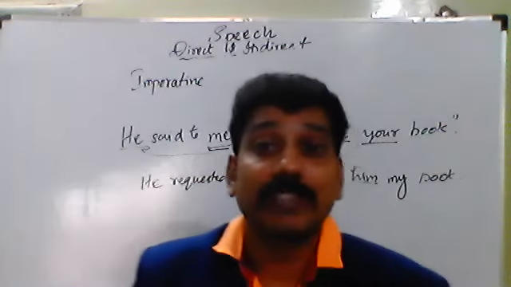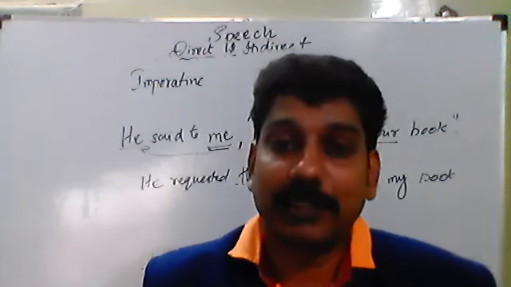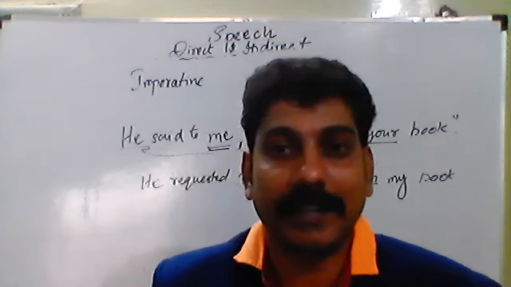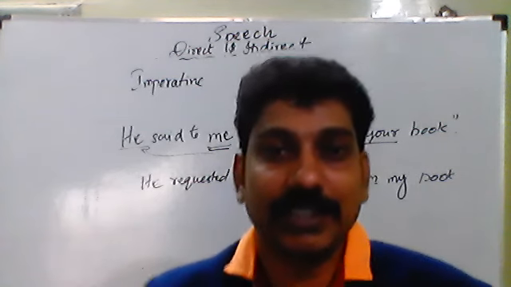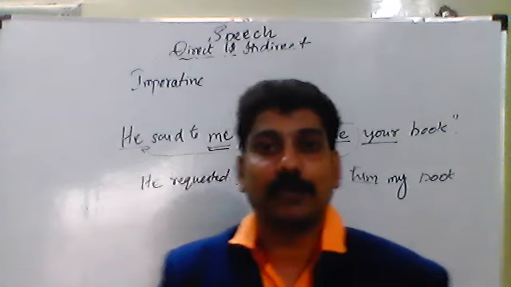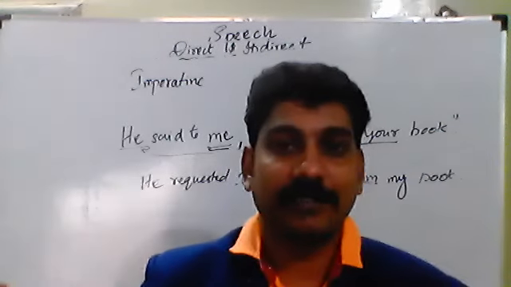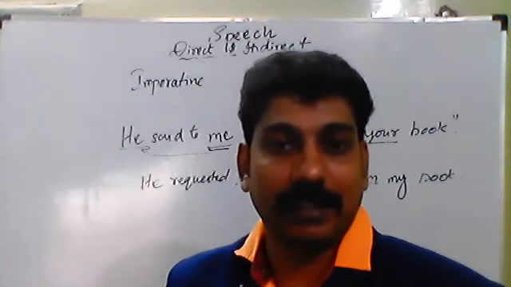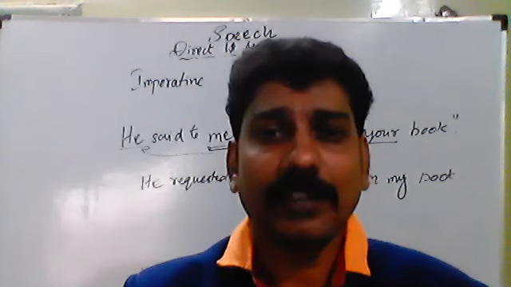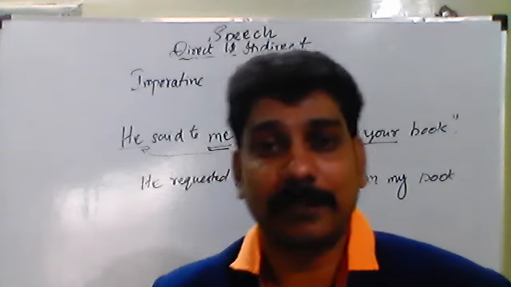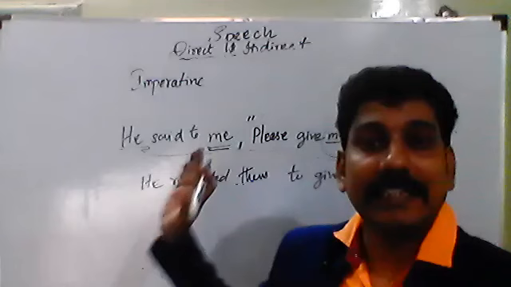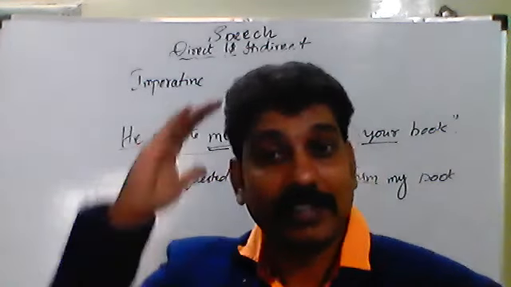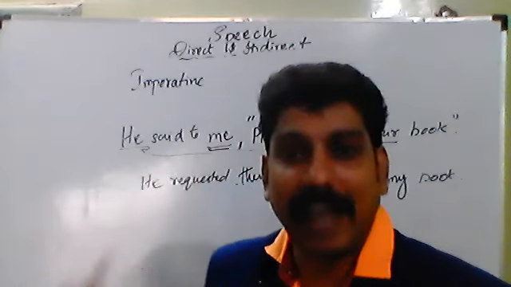This not only comes in imperative sentences, but will come in assertive, interrogative, and at the same time exclamatory sentences also. In all direct and indirect speech, don't get confused in changing the pronouns. This is the easiest way to understand and the shortcut. If outside the inverted commas there is no first person, while you are turning it into indirect speech, there is no chance for the first person or second person. If outside the inverted commas you see any first person, I make you sure that there is a possibility of first person in the answer also.